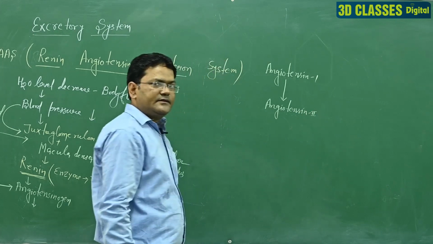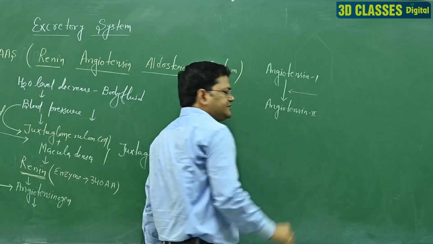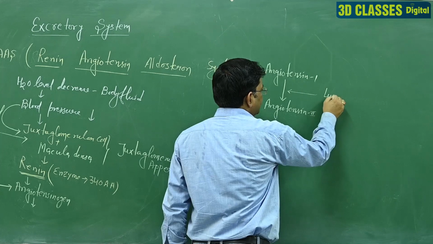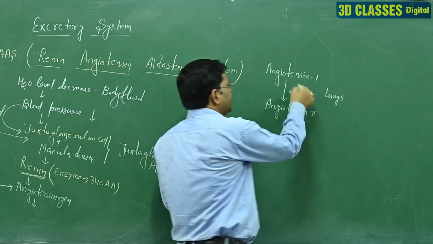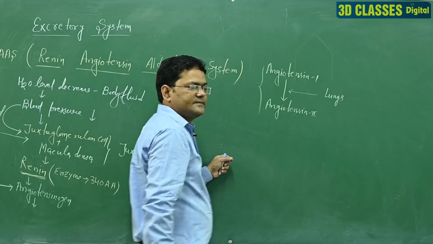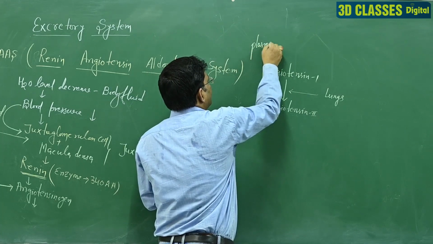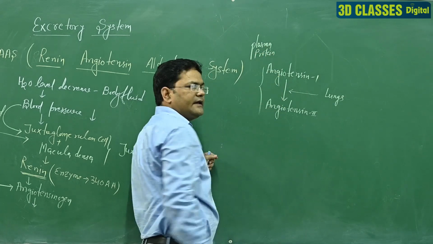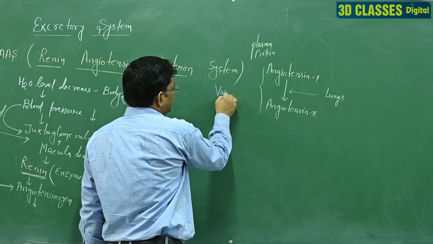When angiotensin first converts into angiotensin second, the angiotensin converting enzyme is secreted by the lungs, and these chemicals are plasma proteins. Their function is vasoconstriction.